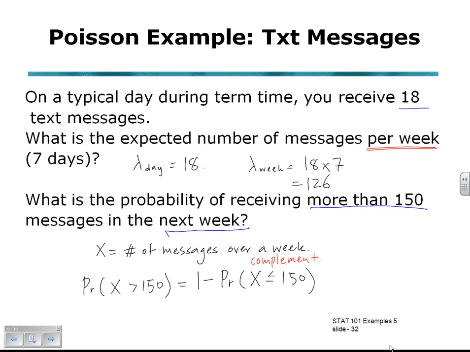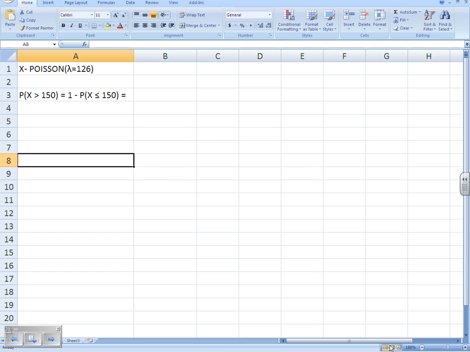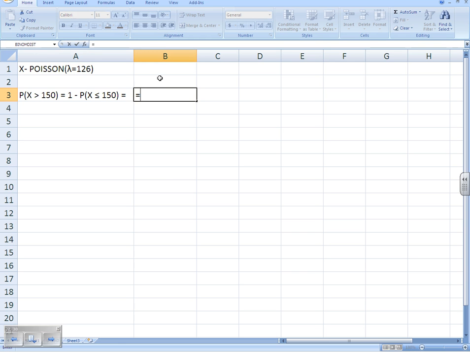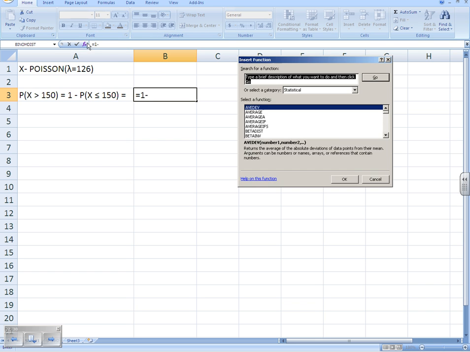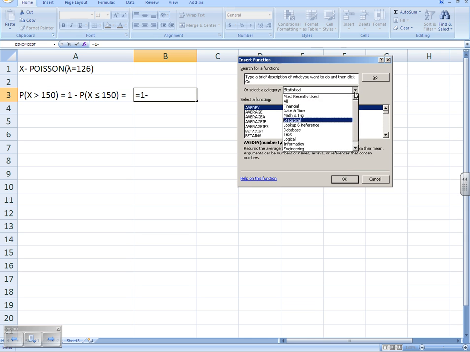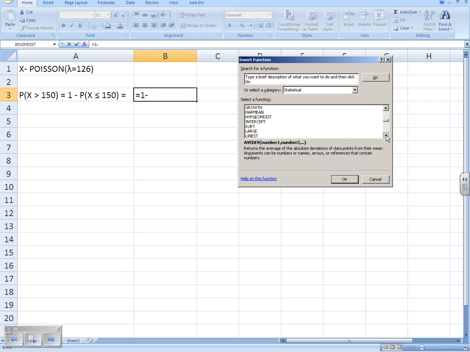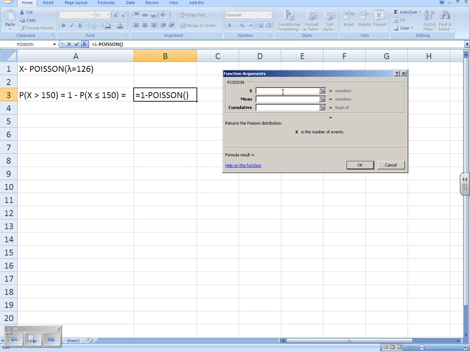Going into Excel, we'll be using the Poisson function, which will be in the statistical section. Using the function from the statistical section, alphabetically listed as usual, scrolling down to find the P, the Poisson function, clicking OK, x, remember, being 150.